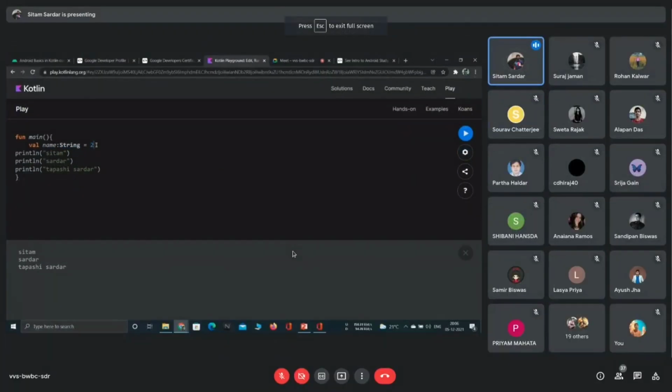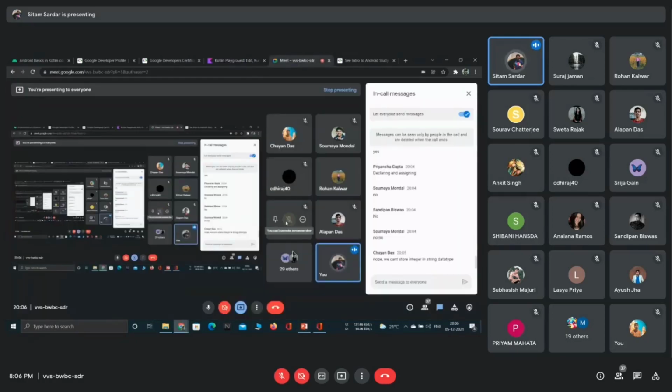Okay. But whenever you give 2 inside double quotation marks, it means that now this 2 is a string. Whenever you put something inside double quotation marks, it means that it's now a string. Then you can store it in name. That's the thing. Have you guys got the point about the variable?